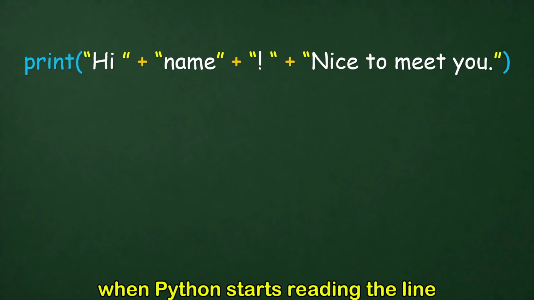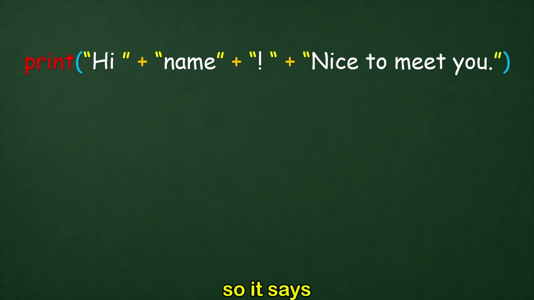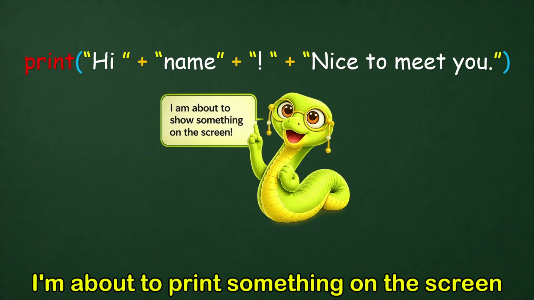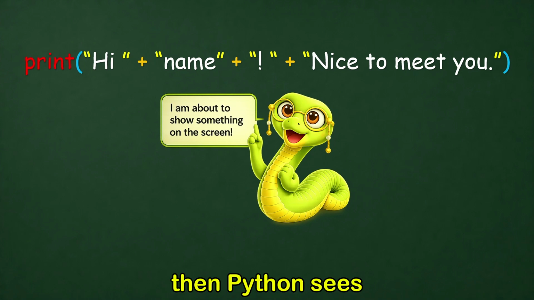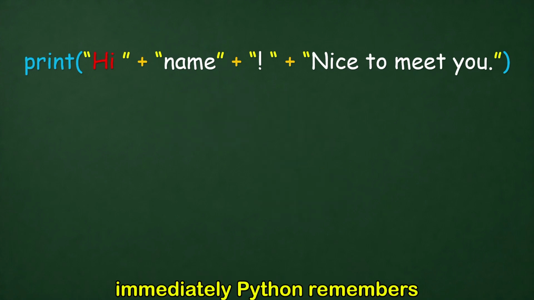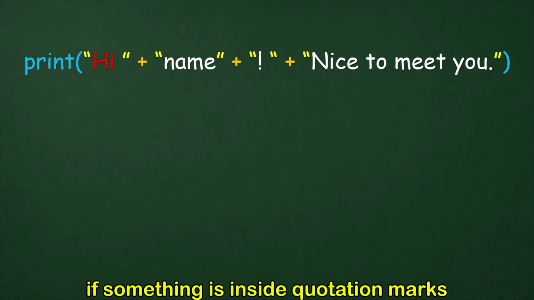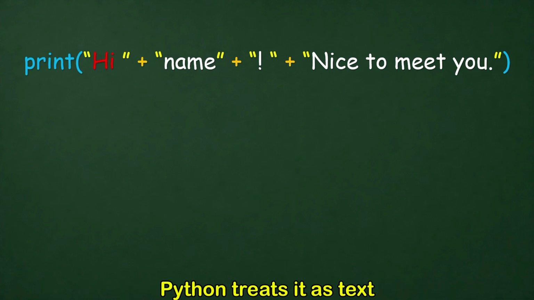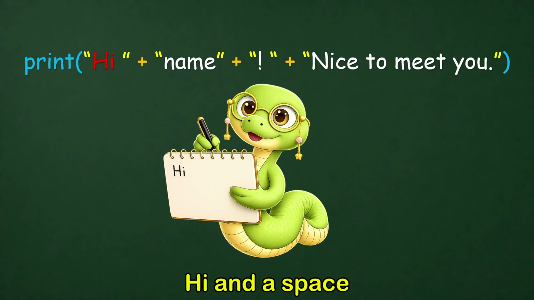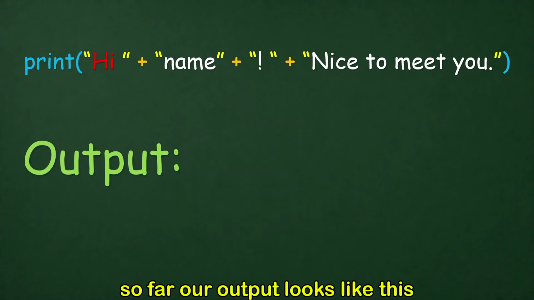When Python starts reading the line, first it sees print. So it says, "I'm about to print something on the screen." Great! Then Python sees hi and a space. Immediately, Python remembers our first golden rule. If something is inside quotation marks, Python treats it as text. So Python simply prints hi and a space.